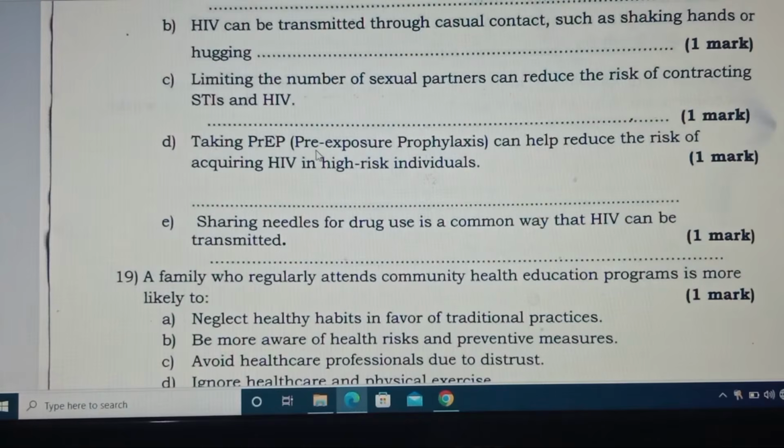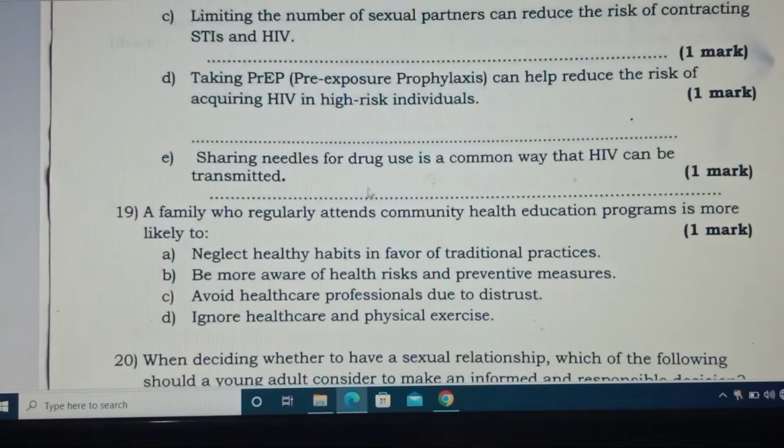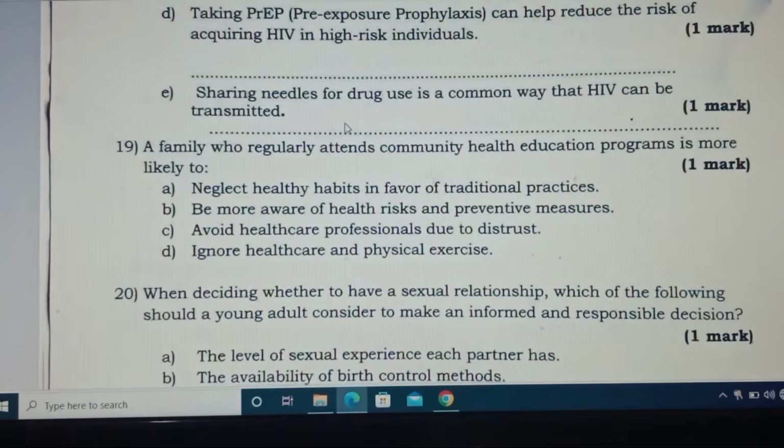Taking pre-exposure prophylaxis can help to reduce the risk of acquiring HIV in a high-risk individual. No, that is false. Sharing needles for drug use is a common way that HIV can be transmitted. True.